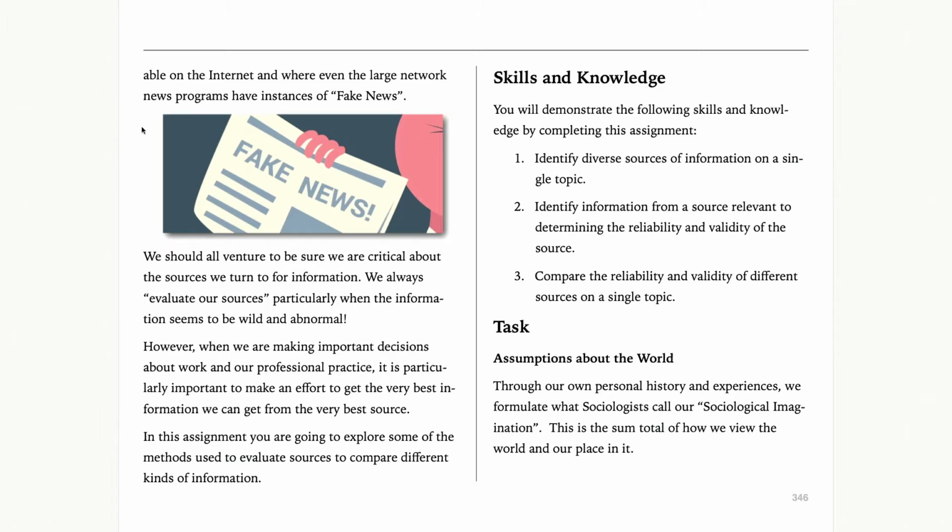Now, in essence, we're playing around with what we call our sociological imagination. Sociological imagination refers to the internal representation that we have of the world, how it works, and our place in it. It is fraught with errors. It is full of errors because of two processes. Those processes are availability heuristics and confirmation bias. Those are phenomena of the human experience that lead to errors in our judgment as to the reliability and relatability and validity of information that we are inundated with now with the computer technology.